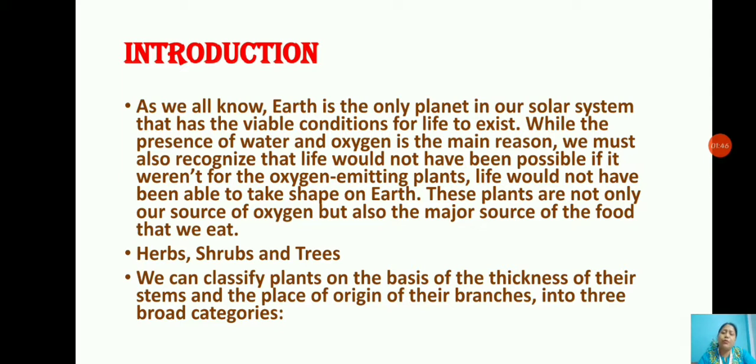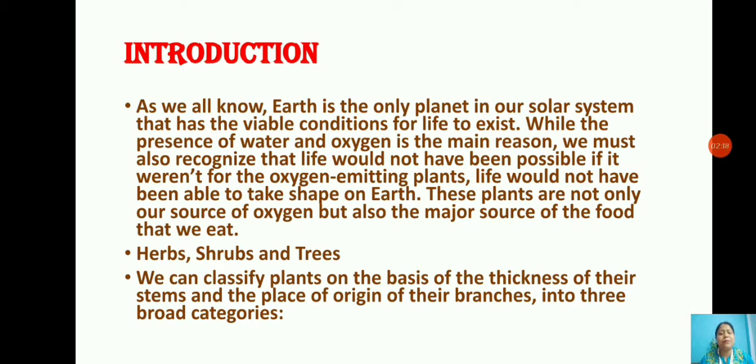So children, one more thing I just want to say: if you go out and look around, you will find different types of life forms, isn't it? You find great variation in the plants as well. You must have seen small plants, some larger, bigger plants. Some you must have seen sometimes creeping, sometimes climbing. So depending on these natures, depending on different criteria, the plants are classified into three different categories.